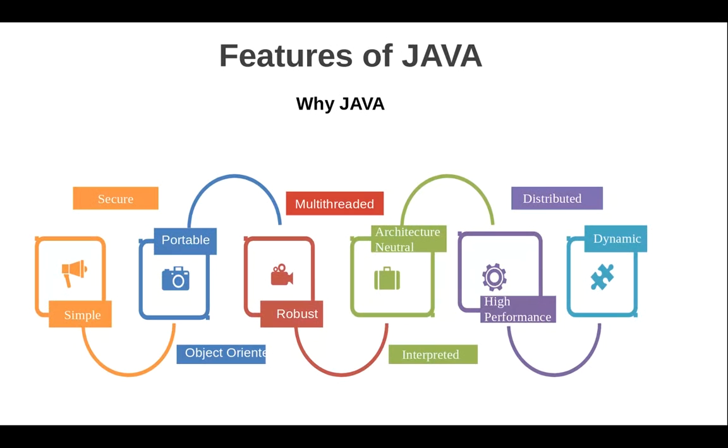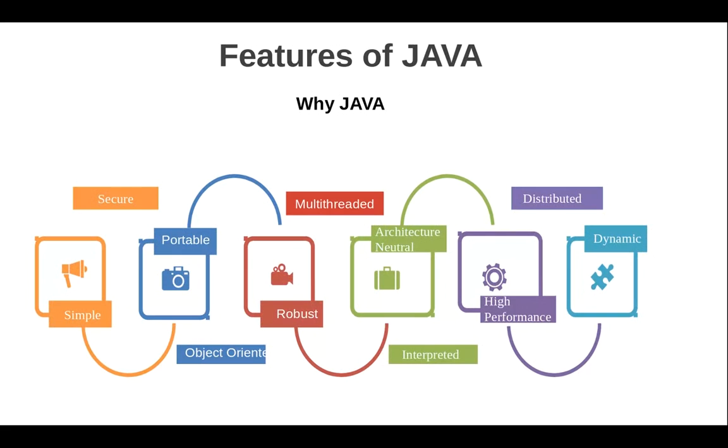It's also distributed. When we come to RMI and all, Java works well. So in the case of distributed applications also, Java works well, and web applications also. And then we come to the dynamic aspect of Java. That is, everything happens at runtime because it's an object oriented language. So objects and memory space allocation, everything happens at runtime.